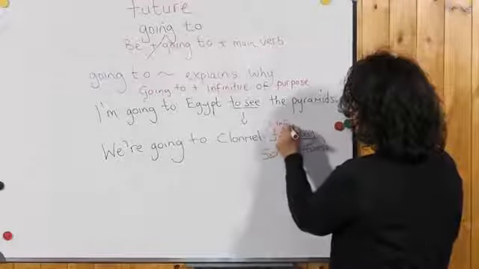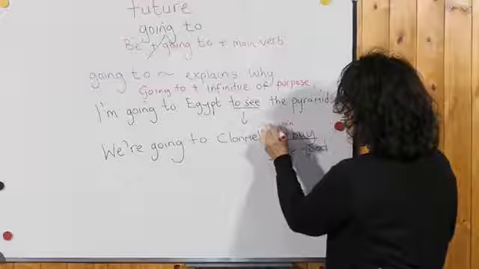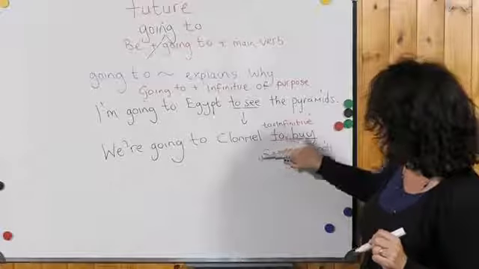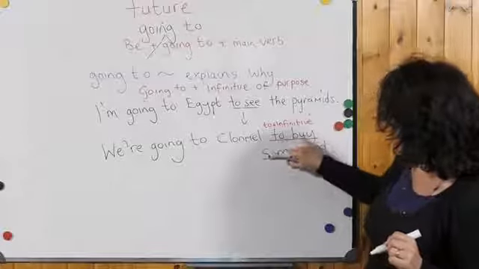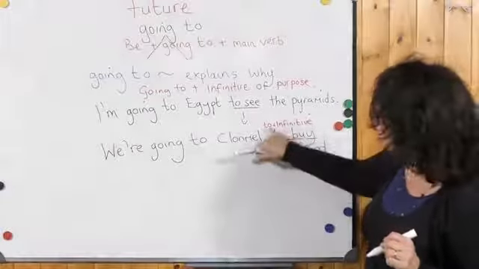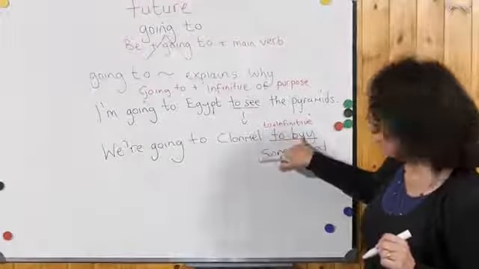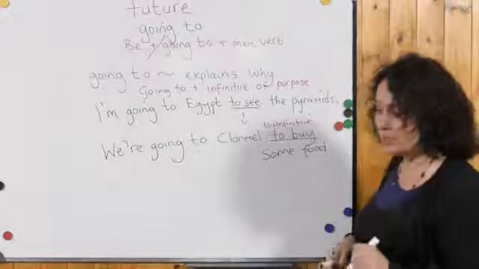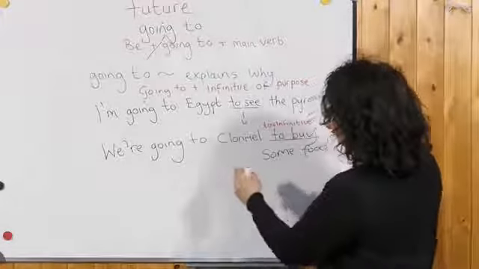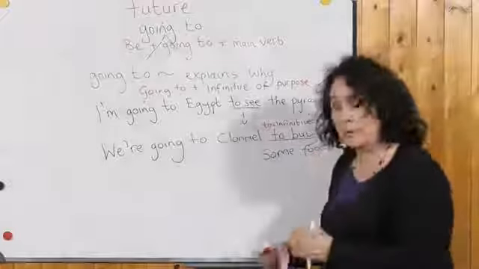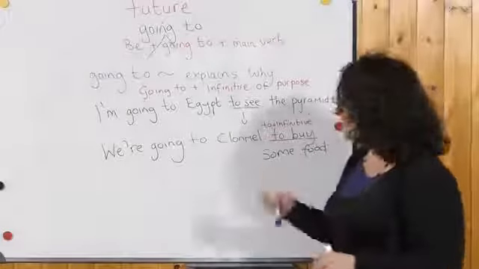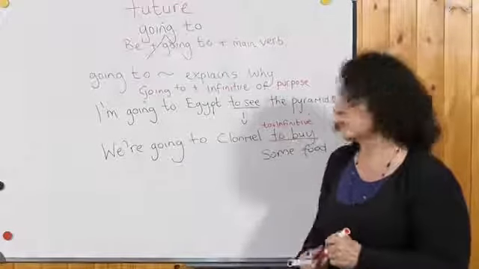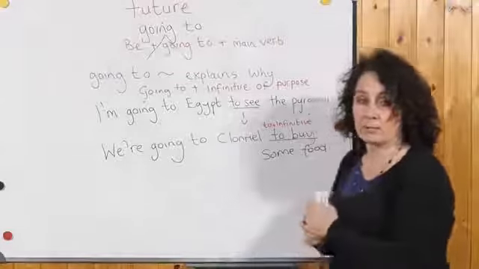So this is to plus infinitive, the infinitive form to buy. When we use to plus the infinitive, it explains why you do something. So for example, we're going to Clonmel because we want to buy some food, but by using the infinitive to buy, you're also explaining why you're going to Clonmel. We're going to Clonmel to buy some food.